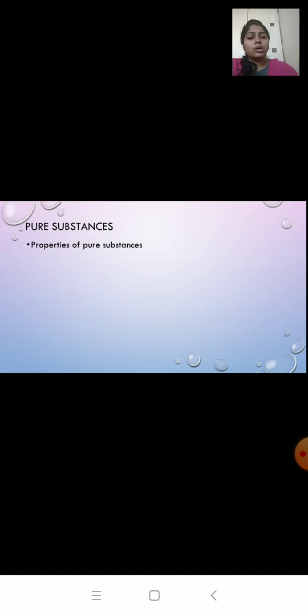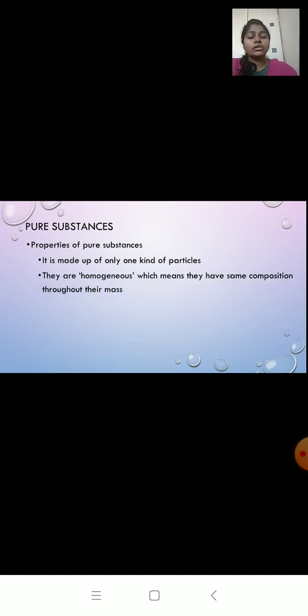So the properties of a pure substance. First one, pure substances are made of only one kind of particles. Like we have seen gold, it is made up of only gold atoms. They are homogeneous. Now homo means same. They have the same composition throughout their mass, because they are composed of the same atoms. For that reason, their composition remains the same. They look the same throughout.